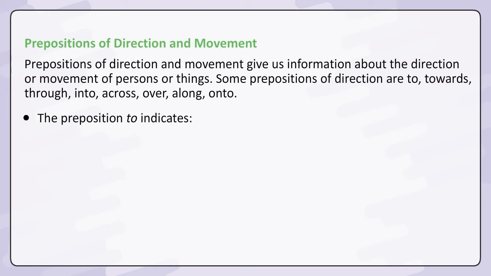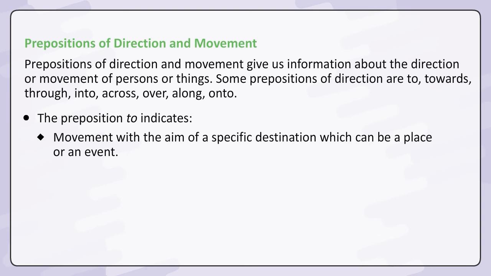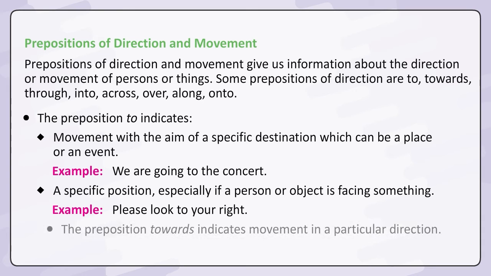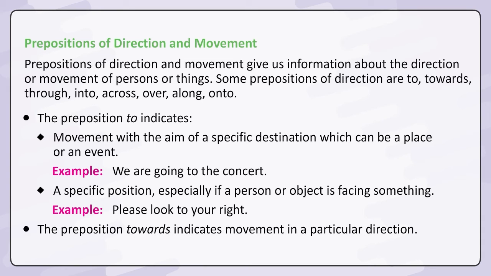The preposition to indicates movement with the aim of a specific destination, which can be a place or an event. Example, we are going to the concert. A specific position, especially if a person or object is facing something. Example, please look to your right. The preposition towards indicates movement in a particular direction. Example, the dog came running towards me.